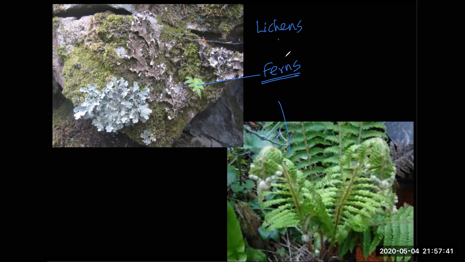When lichens die, ferns appear. Ferns die, the herbs appear. When the herbs die out, the shrubs appear. Okay, that's how plants keep changing. Then the trees appear. That's the final group of plants which you will see on the surface of the rock.